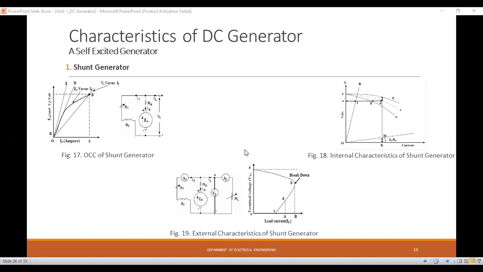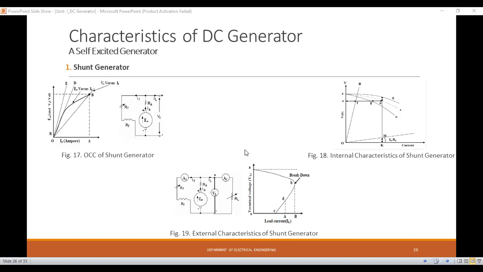Why is it called a shunt wound generator? In case of the shunt generator, the field winding of the DC generator is connected in parallel with the armature winding, so it is called a shunt wound DC generator. And the compound wound generator is a combination of both windings, where some winding is connected in series and some in parallel.